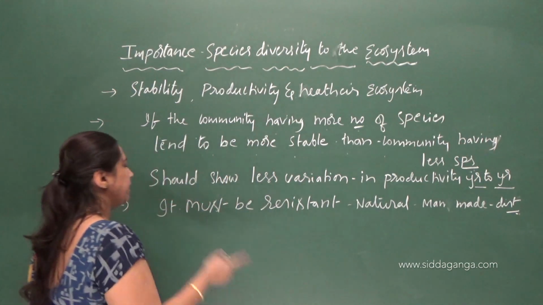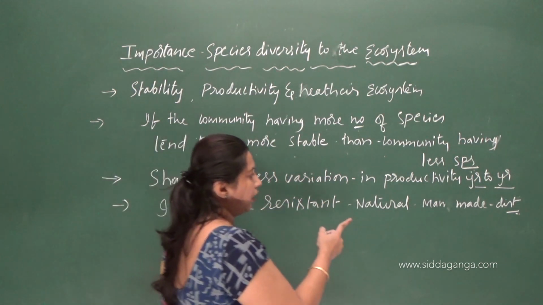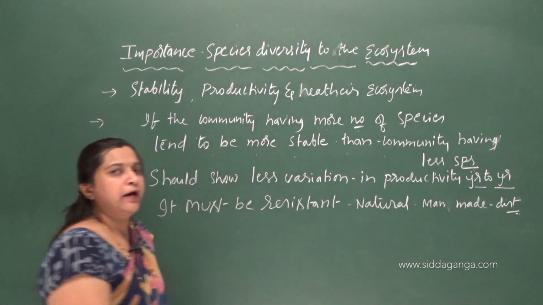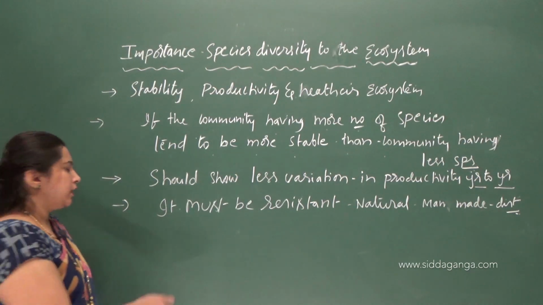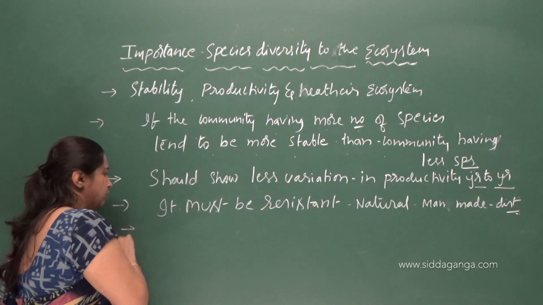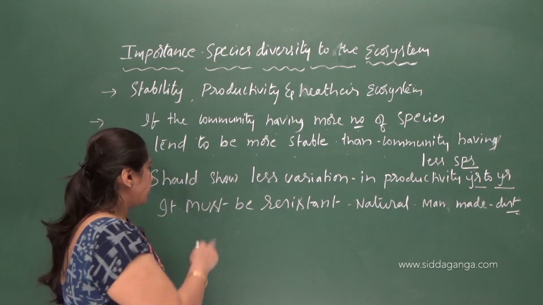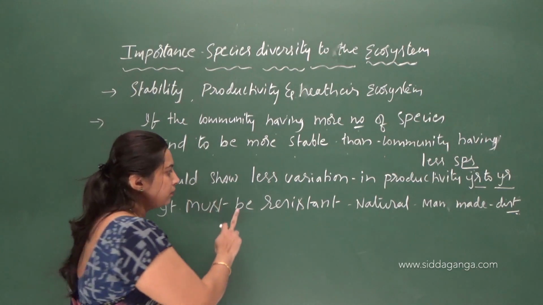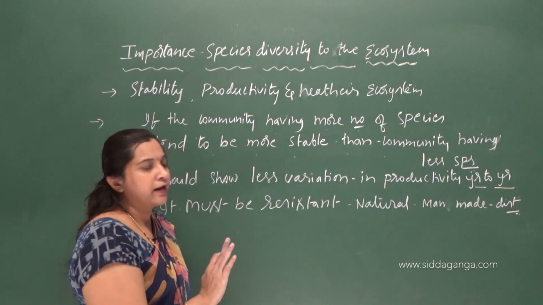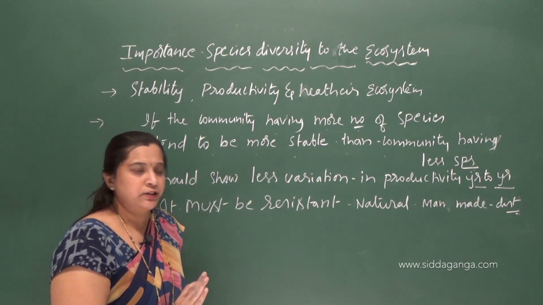The stable community must be resistant to natural and man-made disturbances. Obviously some natural calamities will happen, and man-made disturbances will be there. But the stable community must be resistant to natural as well as man-made disturbances.